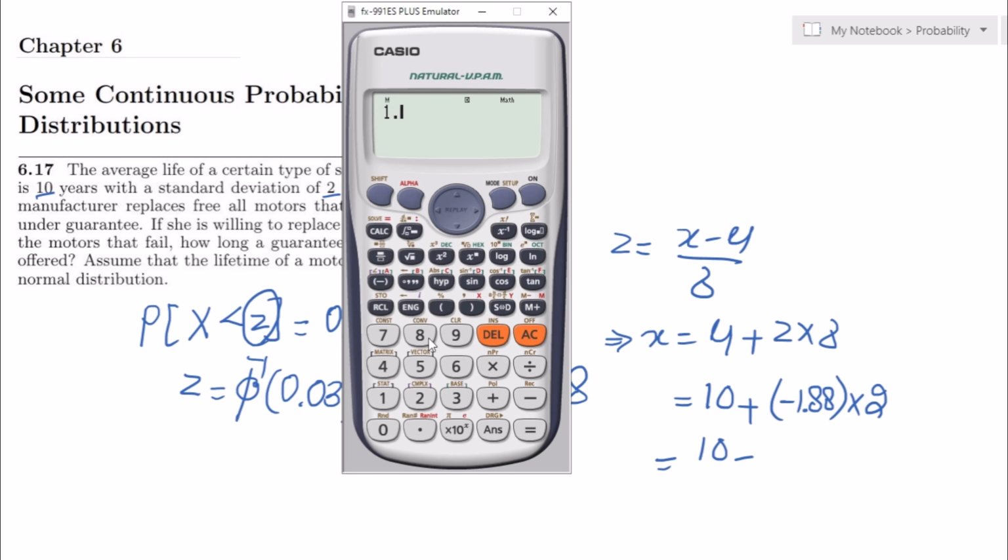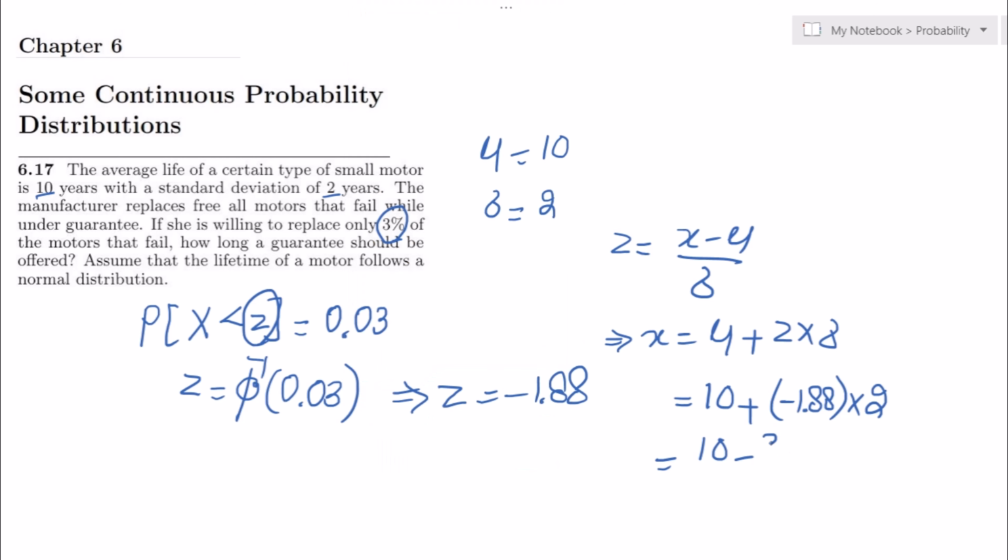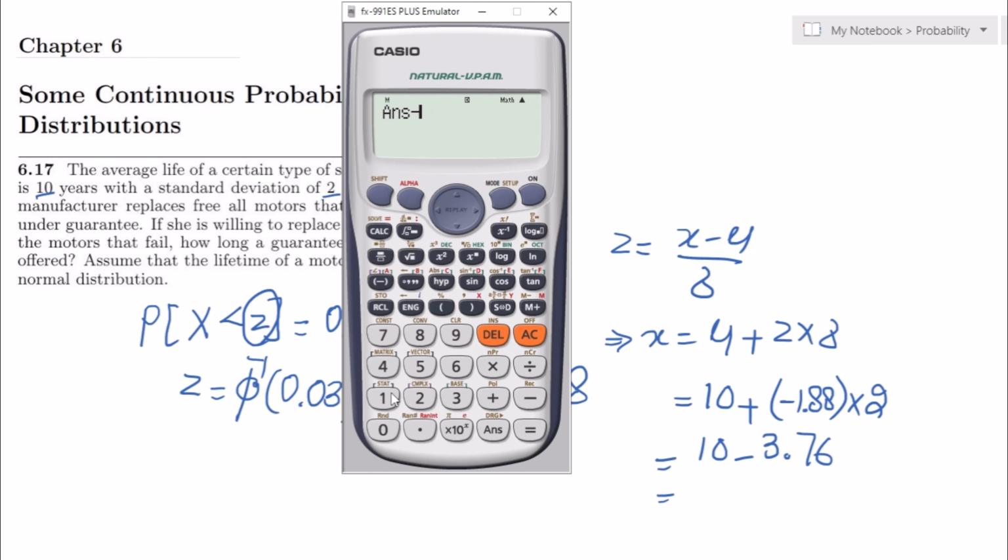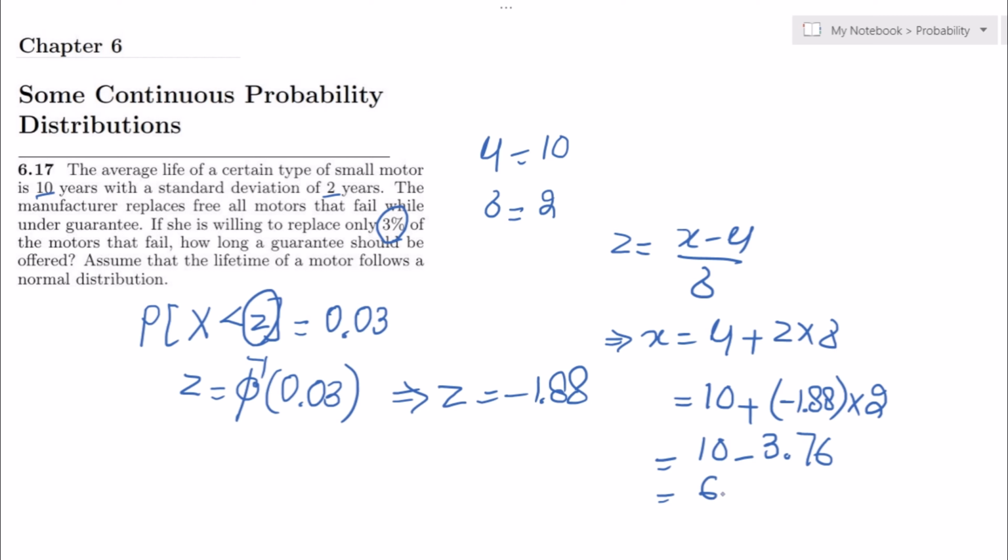Okay, so 1.88 multiplied by 2, how much is this? This is 3.76. Okay, subtracting it from 10, we will get 6.24. So the answer is 6.24, and that is basically the solution of question 6.17. And as these are all in years, therefore it is 6.24 years.